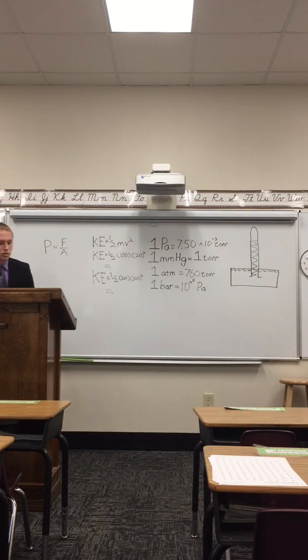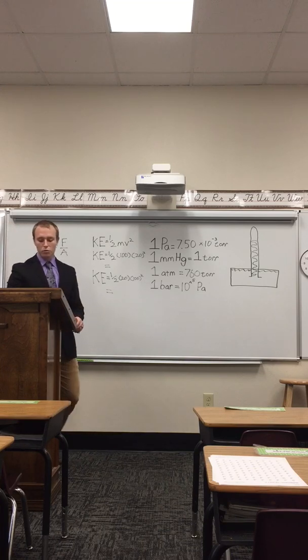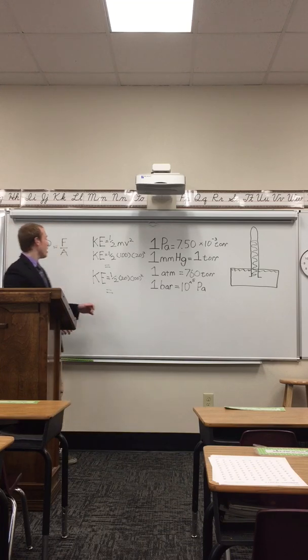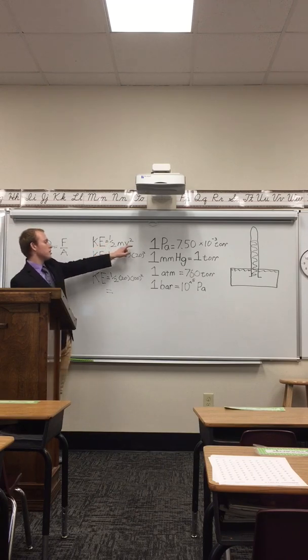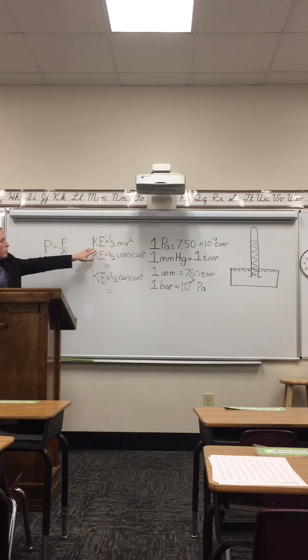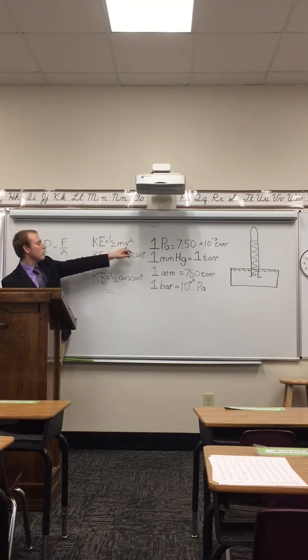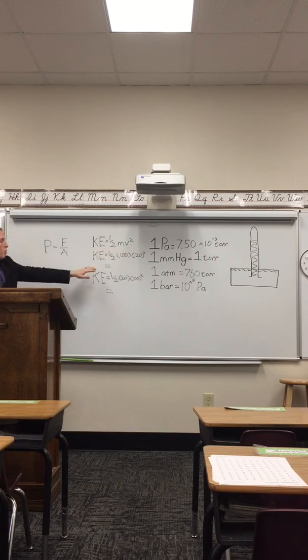Now, we know that gas moves with kinetic energy. And the formula for kinetic energy is KE equals 1/2 mass times velocity squared. Now, in this formula, we can see that the velocity is much more important than the mass. And we have a problem here that's going to demonstrate that. So go ahead and take out your calculators, and we're going to do these problems to show that the velocity is much more important than the mass.